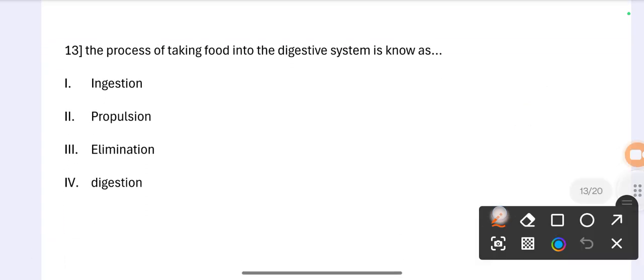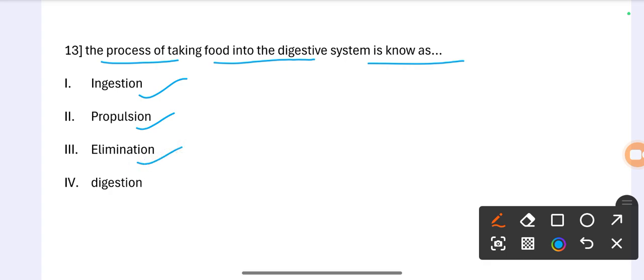Question number 13. The process of taking food into the digestive system is known as: option 1 ingestion, option 2 propulsion, option 3 elimination, option 4 digestion. The correct option is ingestion. So the process of taking food into the digestive system is called ingestion. Okay.